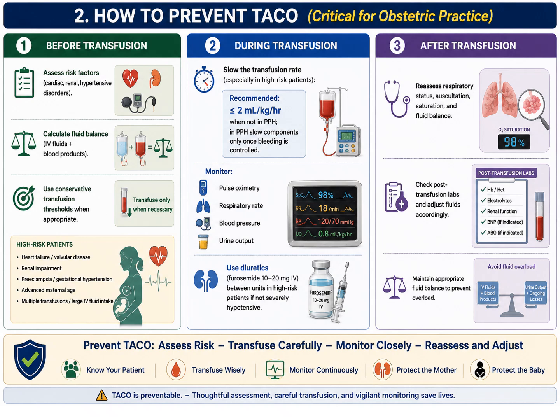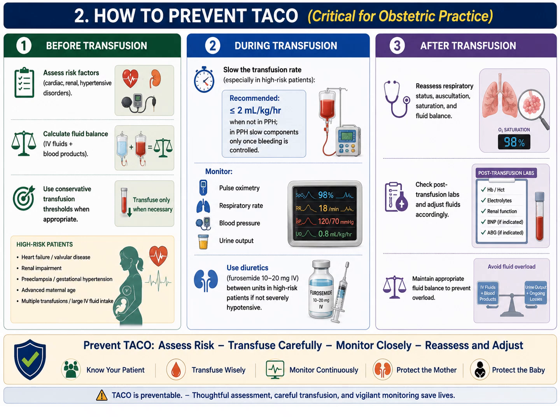During transfusion, slow the transfusion rate to less than 2 ml per kg per hour when the patient is not in postpartum hemorrhage. If she is in active severe postpartum hemorrhage, blood is a lifesaving measure.